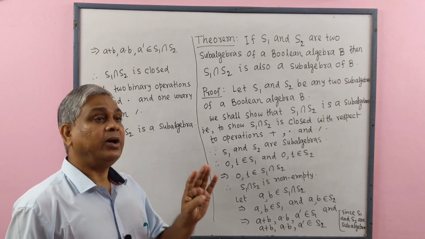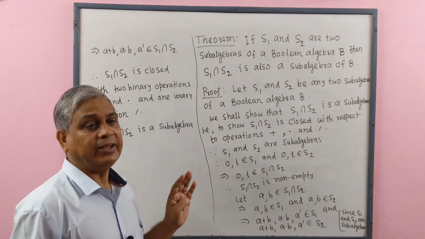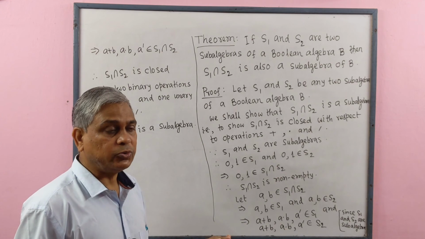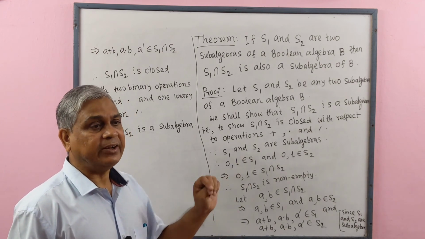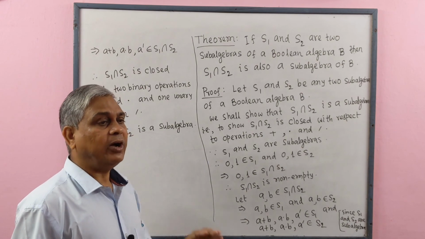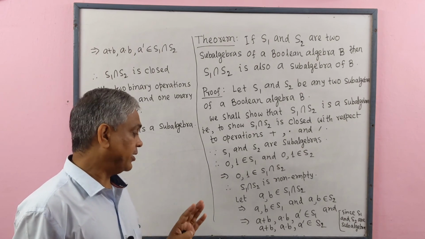That is, S1 is itself a Boolean algebra, so it is closed with respect to two binary operations plus and dot and one unary operation complement.